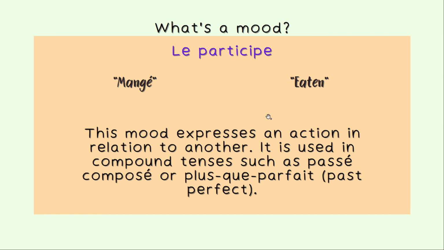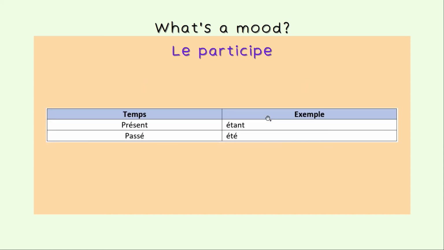This mood expresses an action in relation to another. It is used in compound tenses such as passé composé or plus-que-parfait, which is the past perfect. So we have le participe présent, étant, and participe passé, été. This is just an example with the verb être.